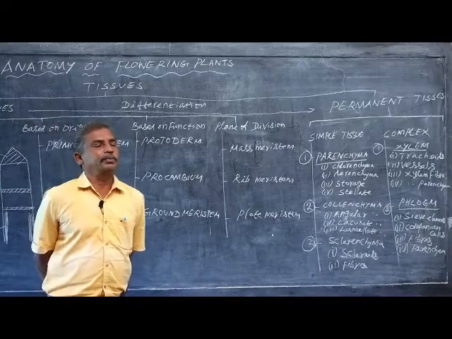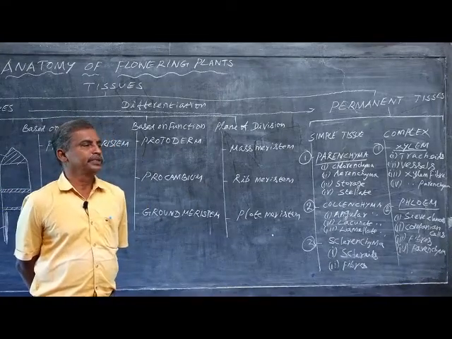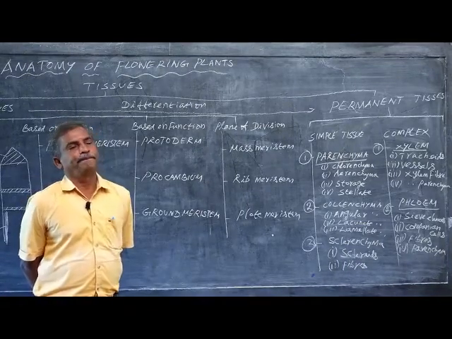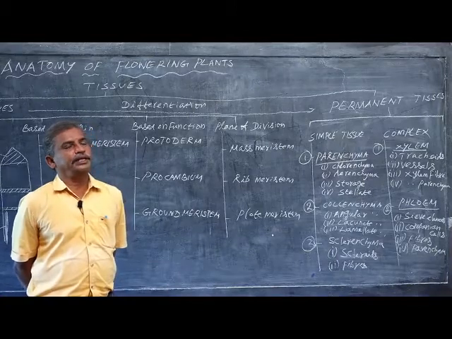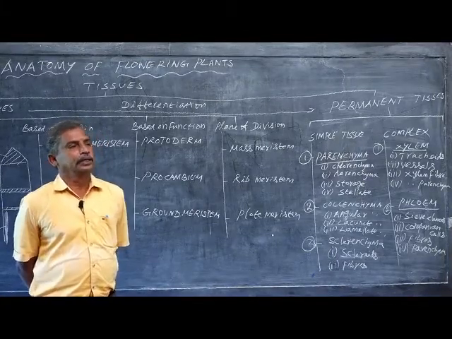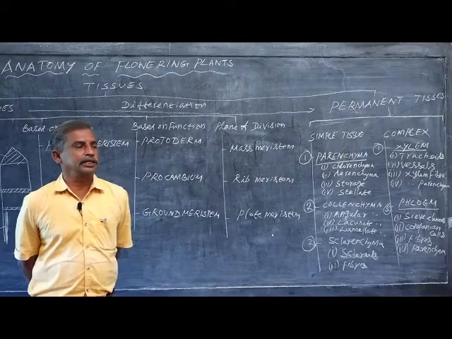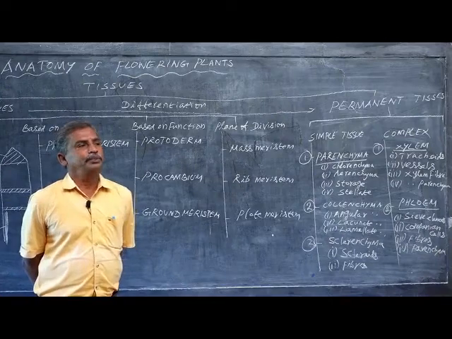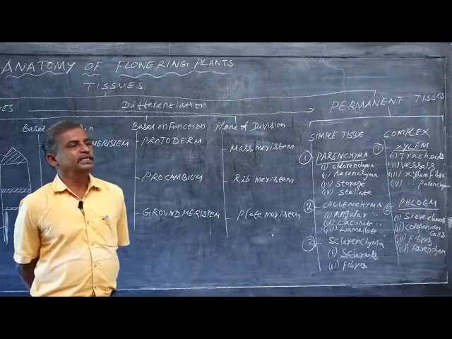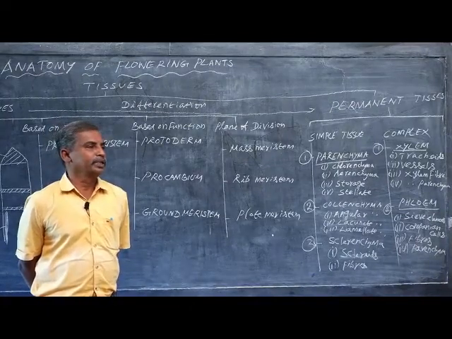Then stellate parenchyma. Stellate means star shaped. The parenchymatous tissues which are star shaped are called stellate parenchyma. Stellate parenchyma is located in the petiole of banana and Canna indica. Banana means Musa; Musa paradisiaca is the botanical name for banana. The petiole is very strong. This petiole has star-shaped parenchymatous cells which are called stellate parenchyma.